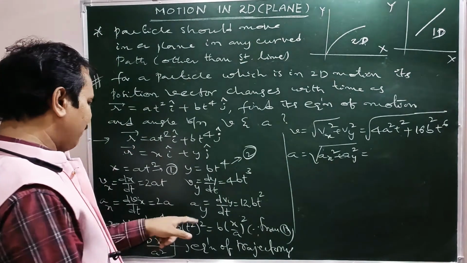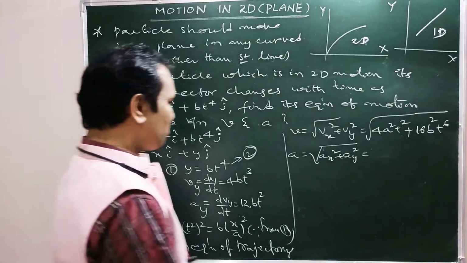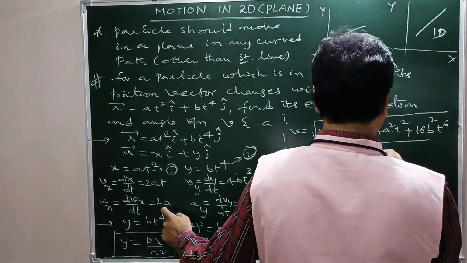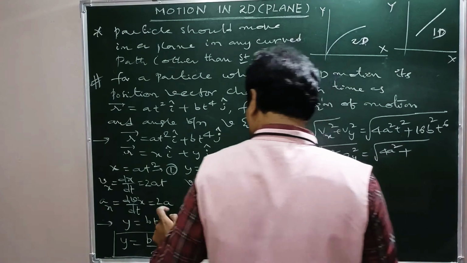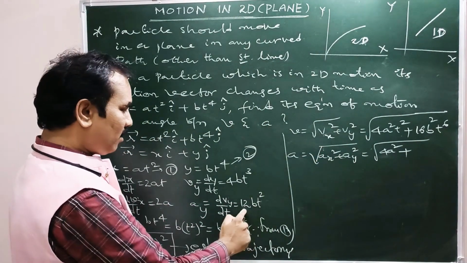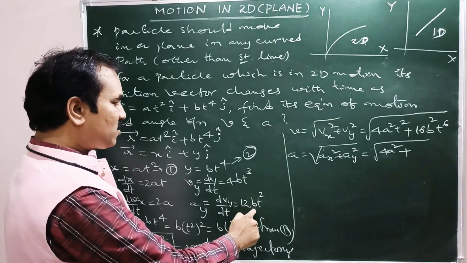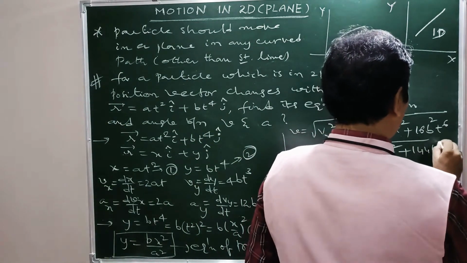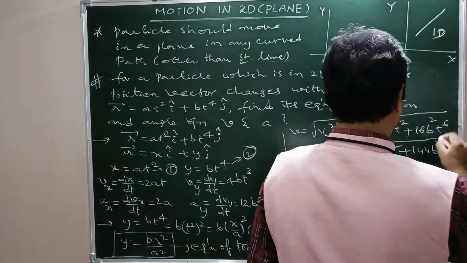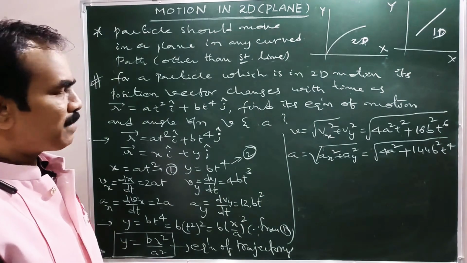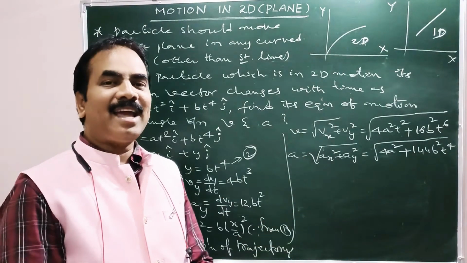Ax means 2a, so 2a square means 4a square, plus ay means 12bt square, which on squaring is 144 b square t power 4. This is the net acceleration. So we have expressions for net velocity and net acceleration.